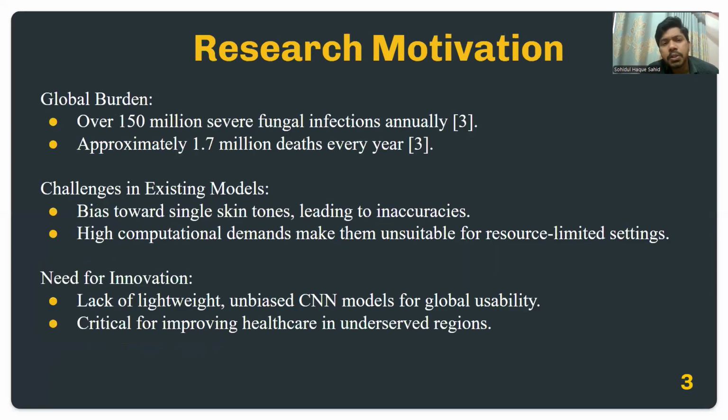So our research motivation was mainly that tinea infections are a global burden with over 150 million severe fungal infections annually, and approximately 1.7 million deaths every single year. There are also some challenges in existing models, like their bias towards single skin tones, leading to inaccuracies for other skin tones.